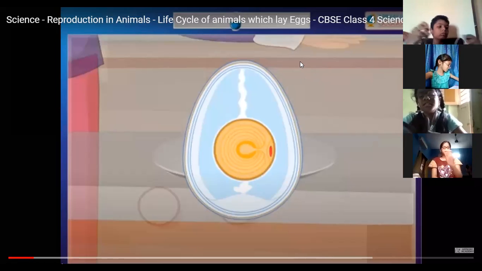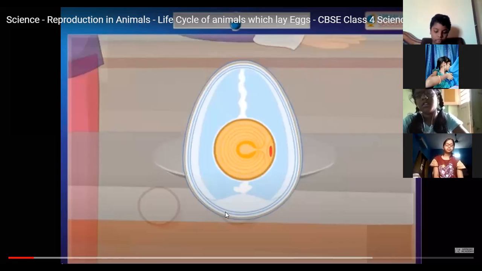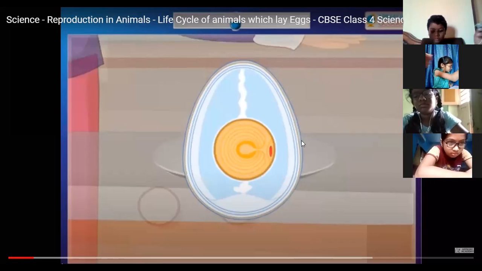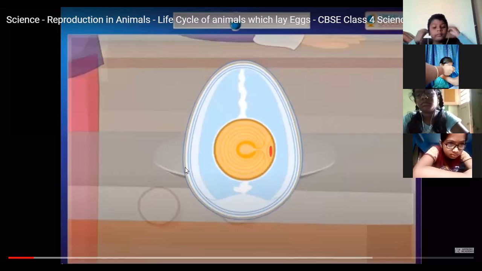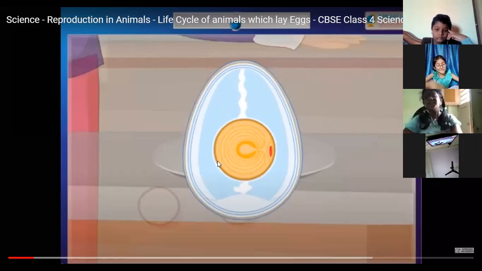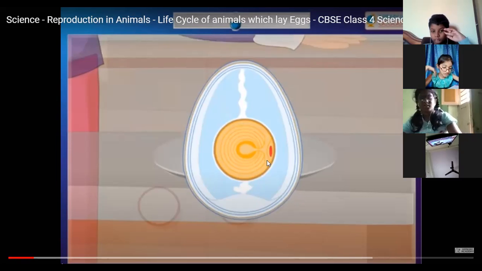So you understood the outer thin layer. This is a protective layer, which is hard, and this is called the shell of the egg. The inner white jelly-like substance is called the albumin. And inside the albumin, we have the yellow colored part, which is the yolk. Now, albumin is rich in proteins, whereas yolk contains fats.